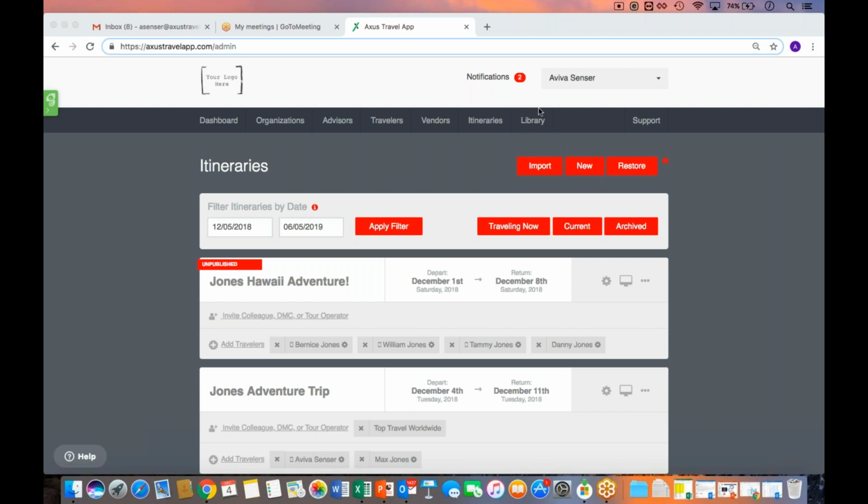What your library will do, which is here where my mouse is, is be a really great shared space for you or anybody within your organization. So if anybody has questions on who might be a part of your organization, take a look at your advisor tab. For some of you, if you're a tour operator or a DMC, it's going to say colleagues. So either advisors or colleagues tab, that will show who's a part of your organization, and anybody on that list would have access to that shared library.